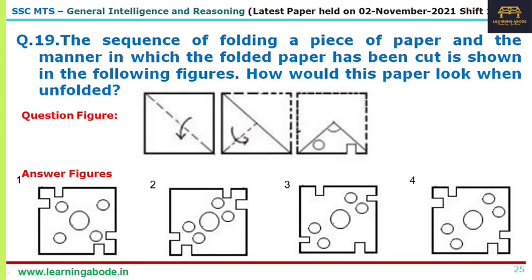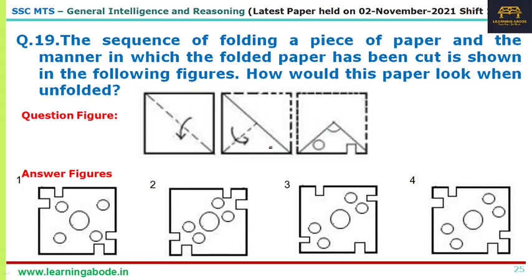Okay, so they are actually doing 3 cuts here. One like this, kind of a quarter circle, and then they're putting a full circle, and then they're cutting in the shape of a rectangle. Only thing is that this is not there. Now after that they're unfolding in the same way. So whatever are the 3 cuts that you see would appear like 4 times, so let's just unfold in the same way that they have folded.